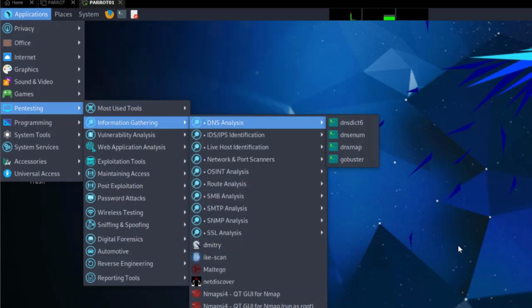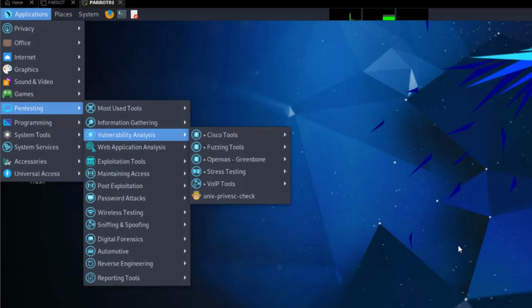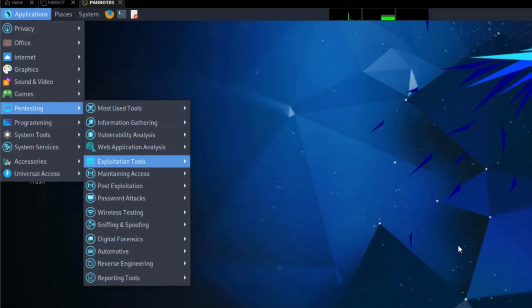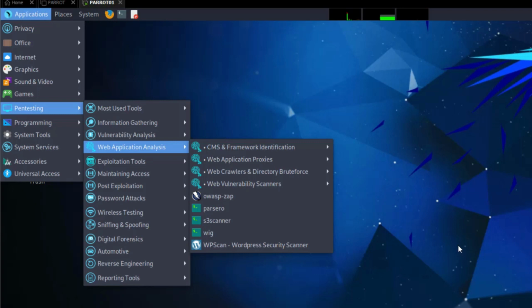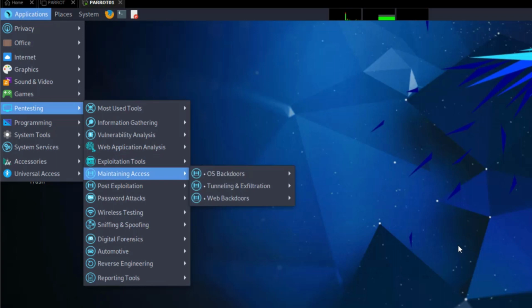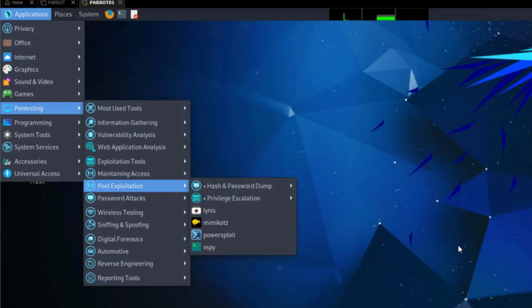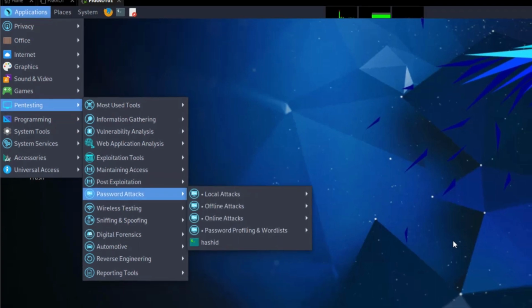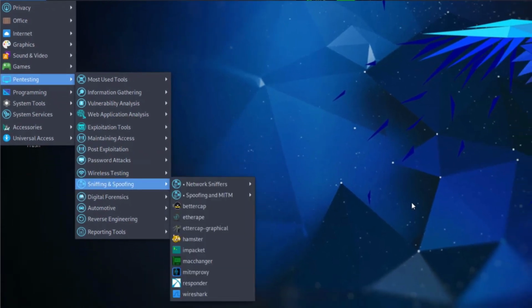Information gathering tools are also lined up here. Vulnerability analysis tools are also lined up here for me. Web application analysis tools, exploitation tools, maintaining access, password attacks, wireless testing, sniffing and spoofing.